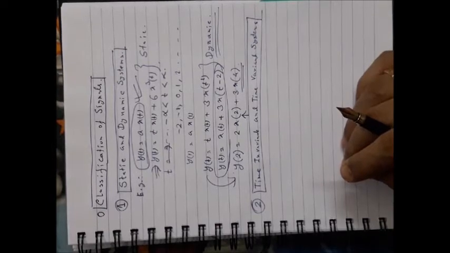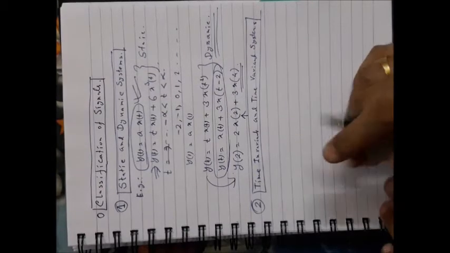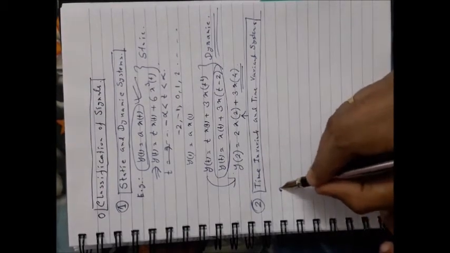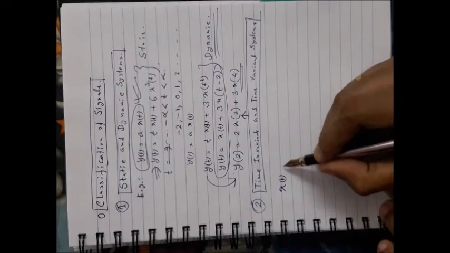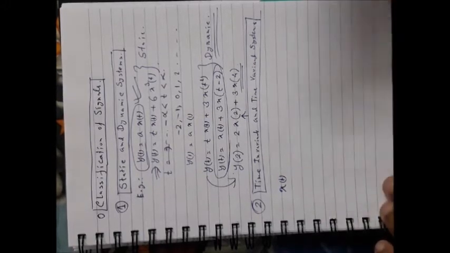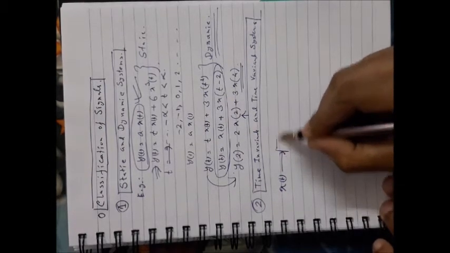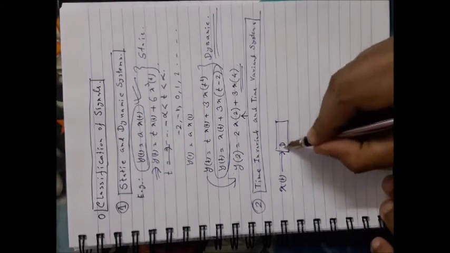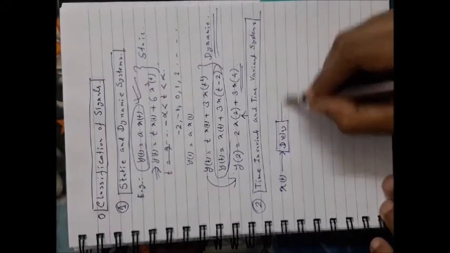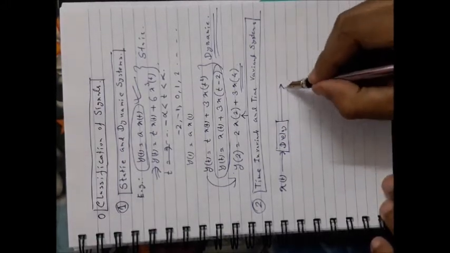Now question is that if you have a system, how can you verify whether that system is time variant or time invariant. The procedure is that suppose input of the system is x(t) and output may be y(t). Okay, first procedure is to provide an arbitrary input x(t), give a delay, that means time delay of amount, suppose, m seconds.